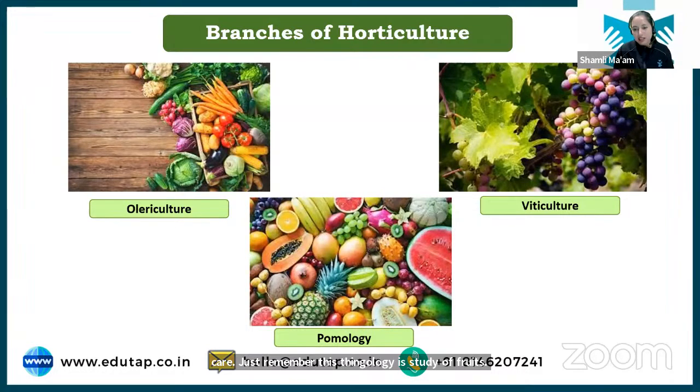Next we have viticulture. Now students, look, we consider grapes as a fruit, right? But grape cultivation, as they grow on vines, has different cultivation practices, so it has been kept under a different branch of horticulture, that is viticulture. Remember this thing: all fruits are under pomology, only grapes are under viticulture. So you will answer, if it is asked, cultivation of grapevines or grapes comes under which branch of horticulture, that is viticulture. Clear? Just remember the specific thing for which these branches have been kept. Okay.